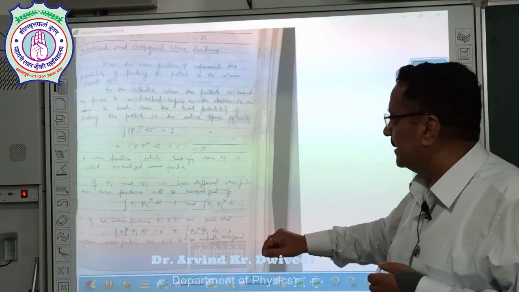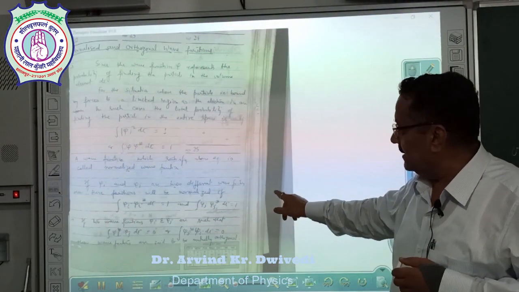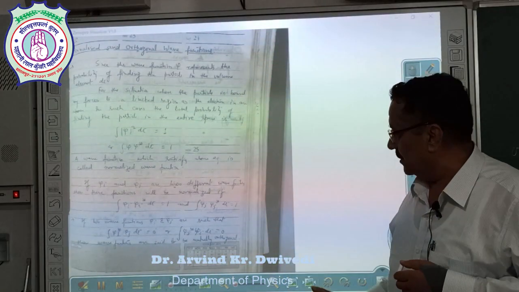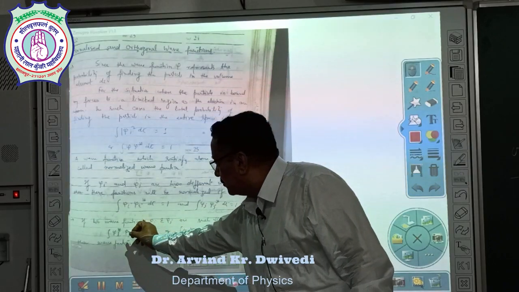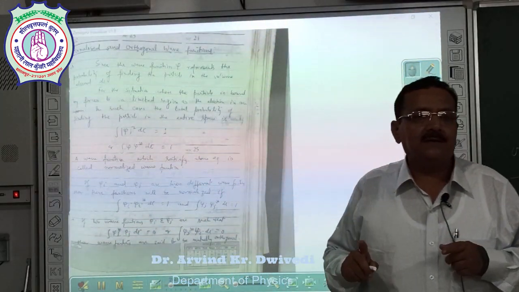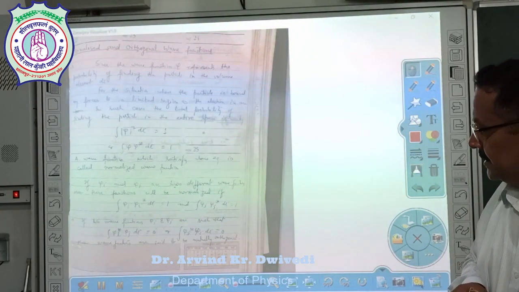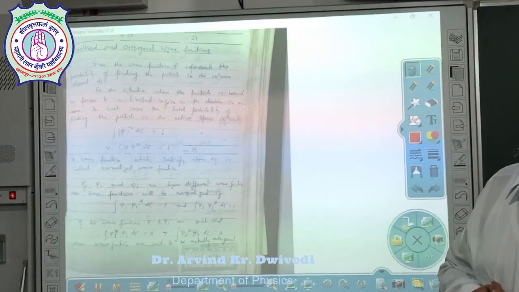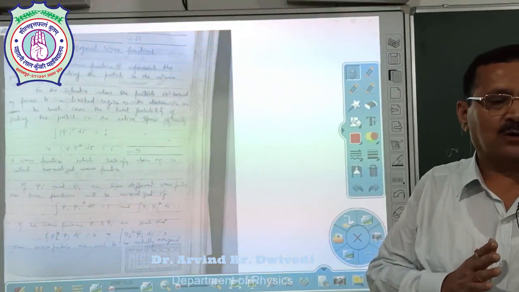Then it can be written like this: integral psi i star psi i d tau is equal to 1 and integral psi j star psi j d tau is equal to 1. If any wave functions satisfy the equation integral psi i star psi j d tau is equal to 0, then these two wave functions psi i and psi j are said to be mutually orthogonal.